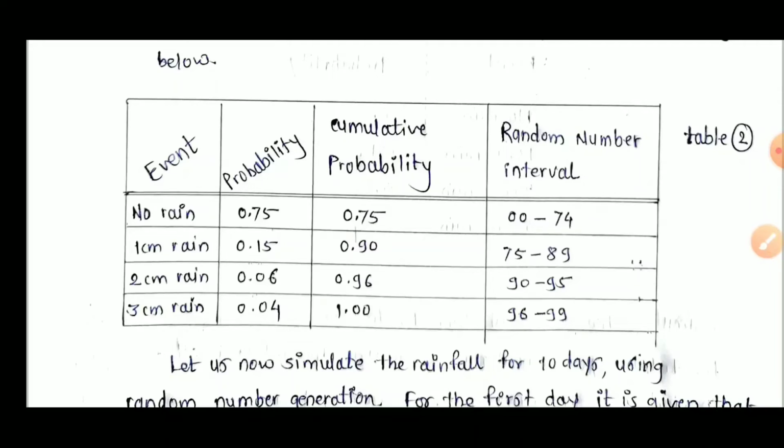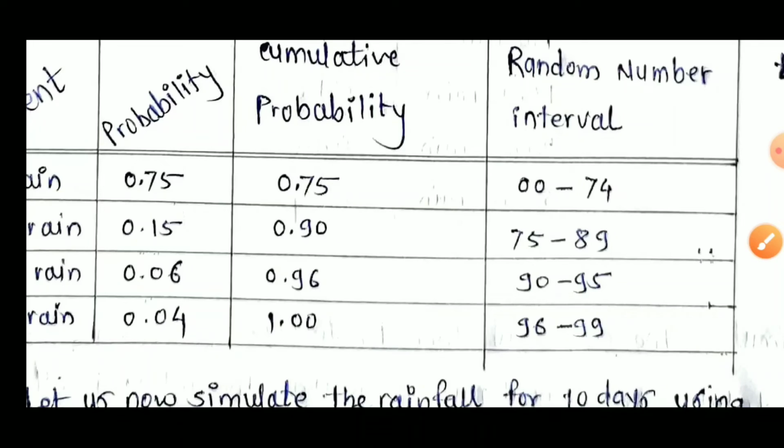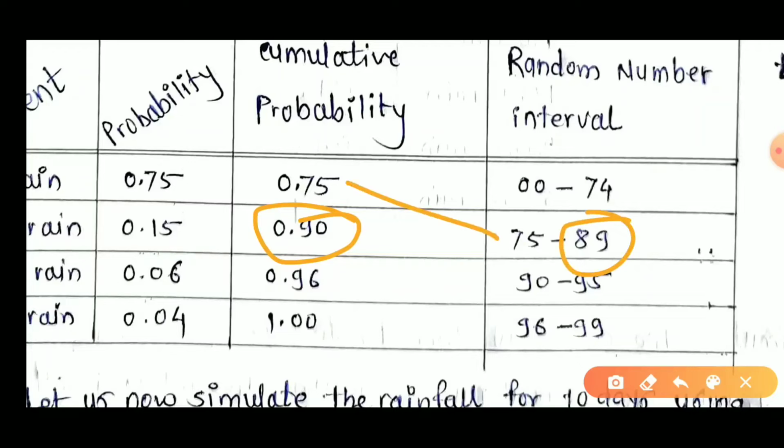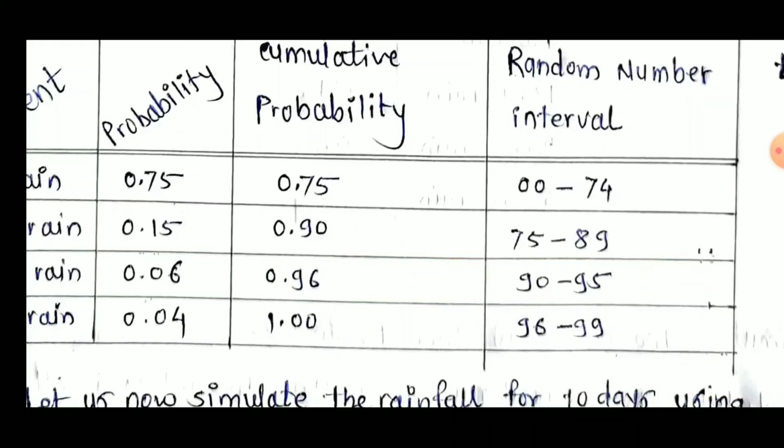Now we have to prepare the random number intervals. How to prepare this? 75% means starting from 0 obviously to 75 minus 1, 74. Cumulative probability is 90, 90 minus 1 is 89, and this 75 as it is, 75 to 89. This 96, 96 minus 1 is 95, and this 90 as it is, 90 to 95.